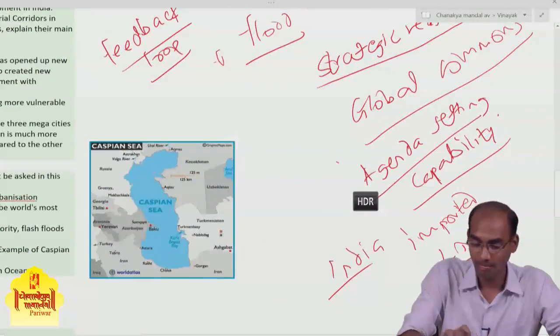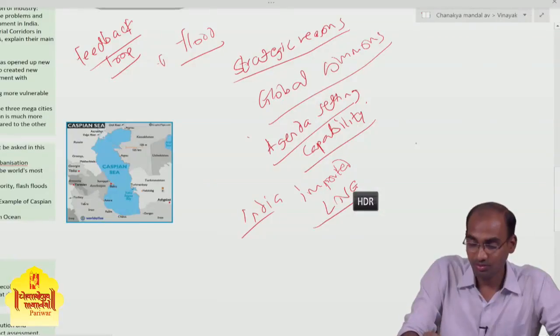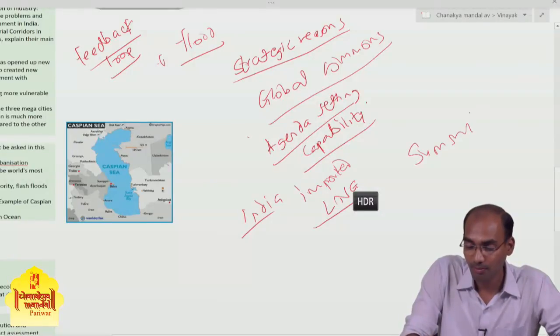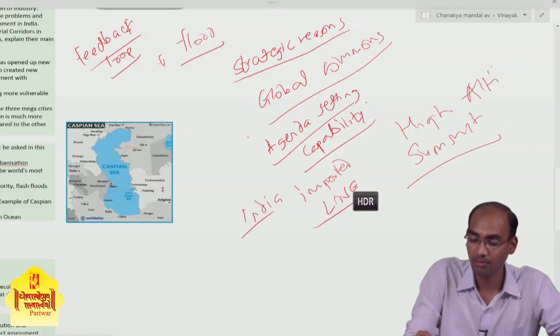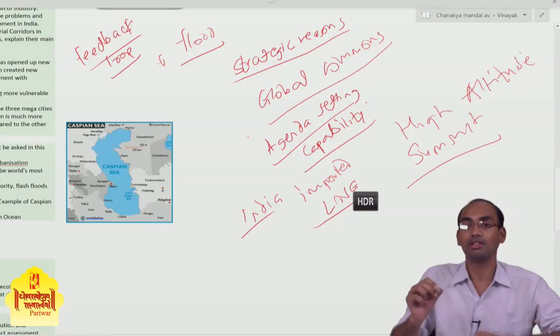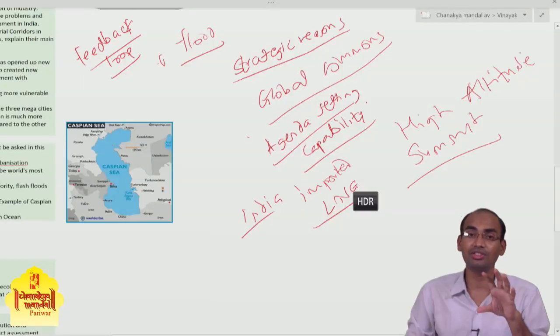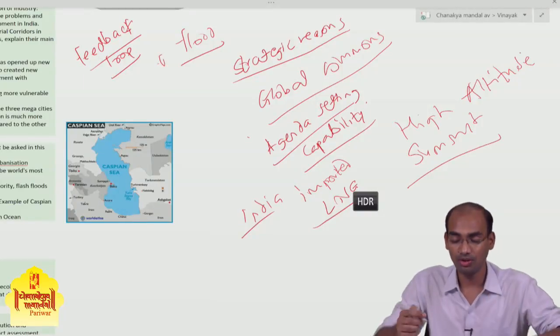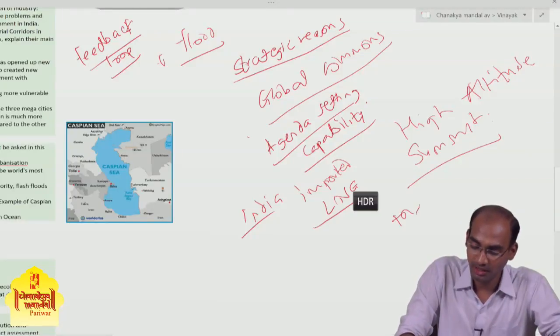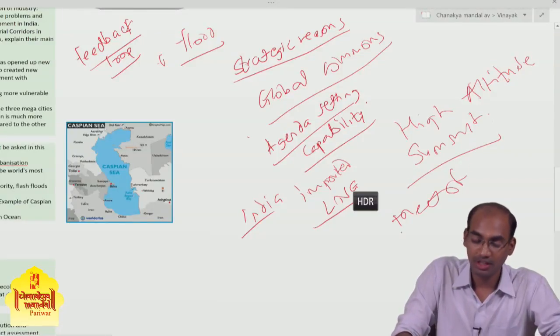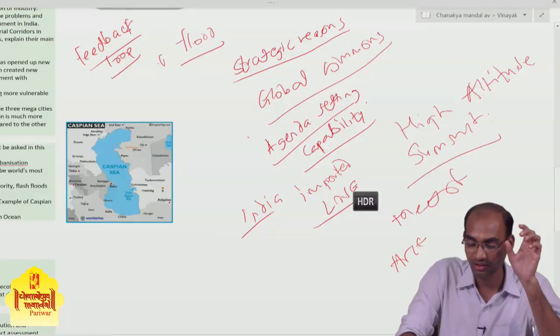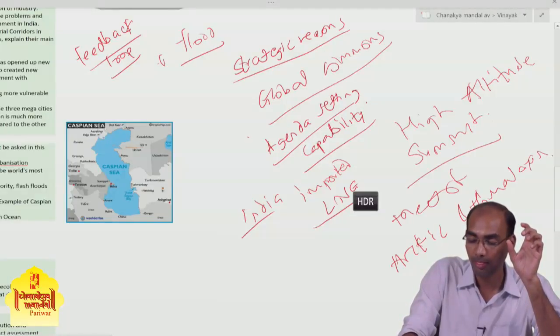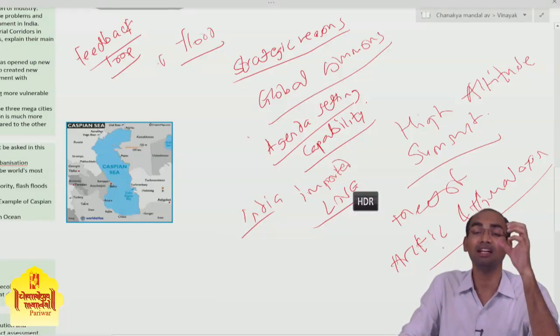For example, there was a high altitude summit in the Arctic region, which was a meet of indigenous people of the Arctic region and the Himalayan region.